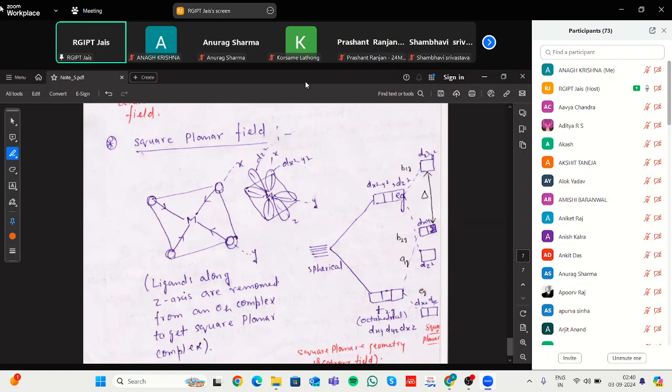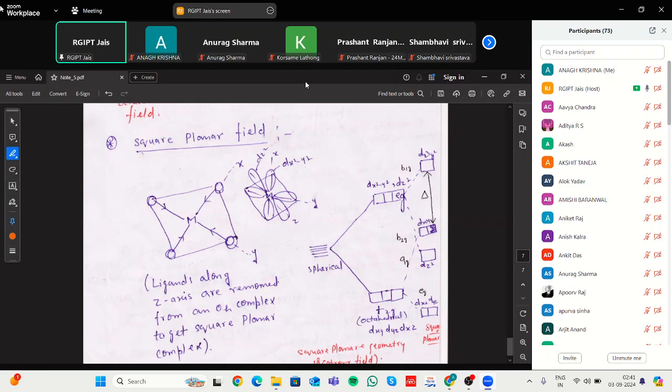Then we have the disadvantage of Werner theory. In case of Werner theory, it does not explain the hybridization as well as the color and spectral property of the complex. That's why the next theory comes into play, VBT, valence bond theory, that was proposed by the scientist Pauling.